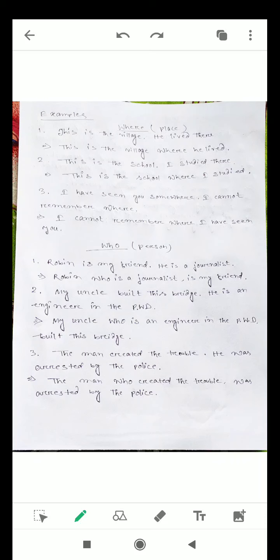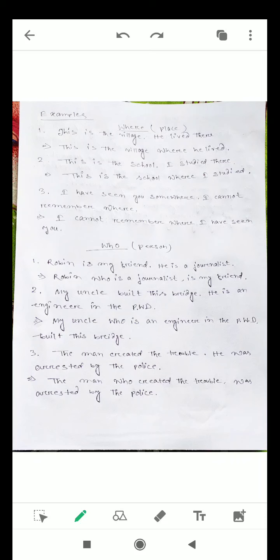Next, the man created the trouble. He was arrested by the police. Here, both the sentences are talking about a person, and that is why we can use who. The man who created the trouble was arrested by the police. See, just after the man I have written who.